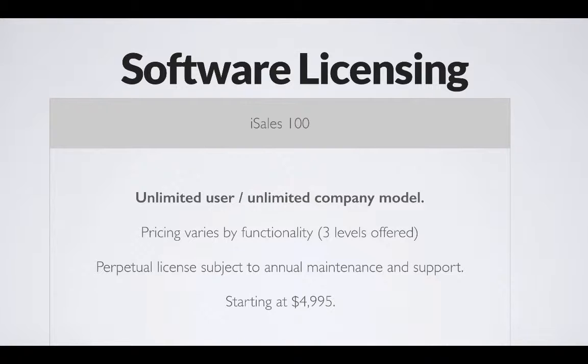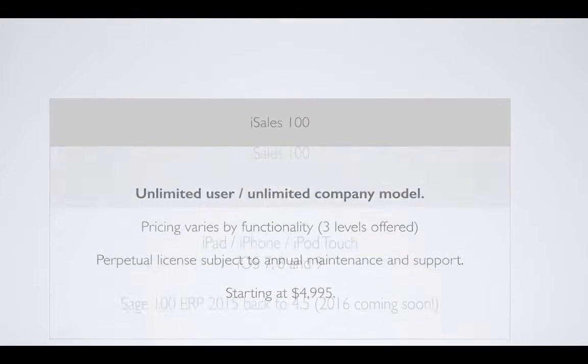But we have 3 different levels of functionality that we offer. It's a perpetual license, subject to an annual maintenance and support contract. And the starting price at the lowest level of functionality is $49.95. Again, that's for an unlimited user license in every one of the scenarios that we have.